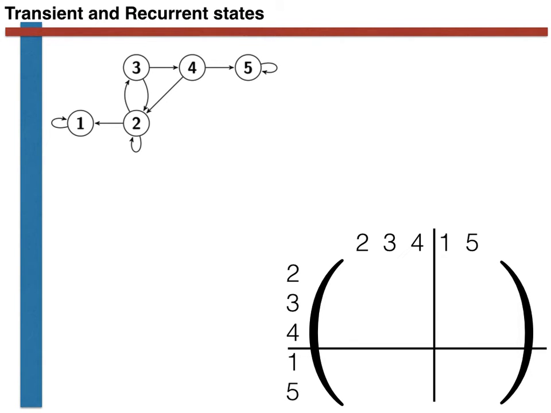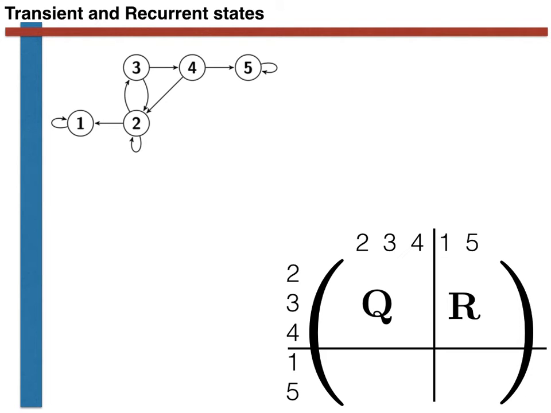In the top left corner of the matrix, there is a square matrix that we call Q. The probabilities in this part of the matrix describe all the probabilities of transitions between pairs of transient states. The top right part of the matrix is rectangular. We call it R. The transition probabilities here tell you about the probabilities that there will be transitions from transient states that finish in recurrent states.